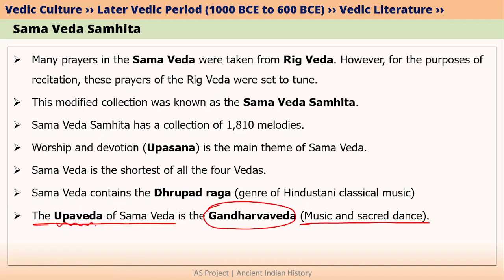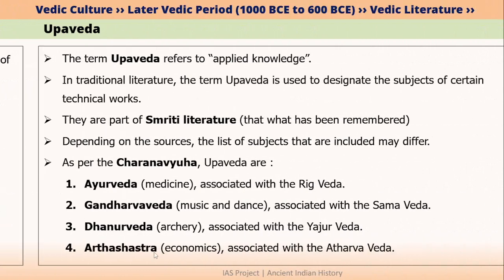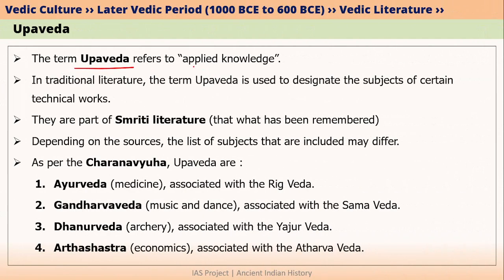Let's try to understand what is Upaveda. The term Upaveda basically refers to applied knowledge. In the case of common usage, Upaveda is used to designate subjects of certain technical works. So you can get the meaning of the word here: applied knowledge and technical work. This means that Upaveda is not a part of Shruti literature.